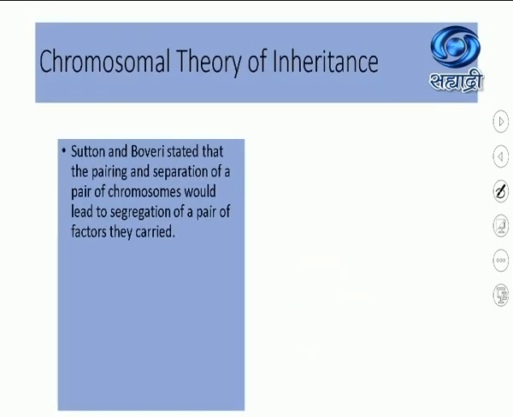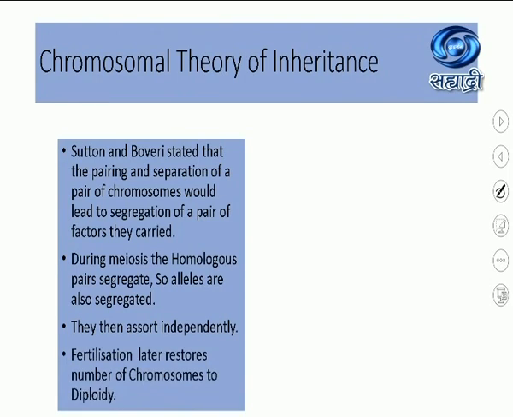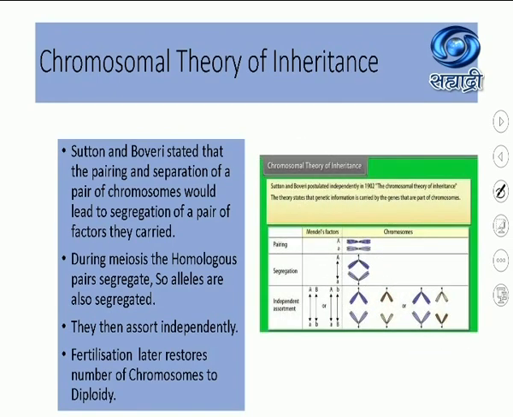Sutton and Boveri stated that pairing and separation of a pair of chromosomes will lead to segregation of a pair of factors they carry. During meiosis, homologous pairs segregate, so alleles are also segregated. I'll explain with a chart how they also show independent assortment. Fertilization will again restore diploidy. Don't worry, we'll see the chart and we'll try to understand.